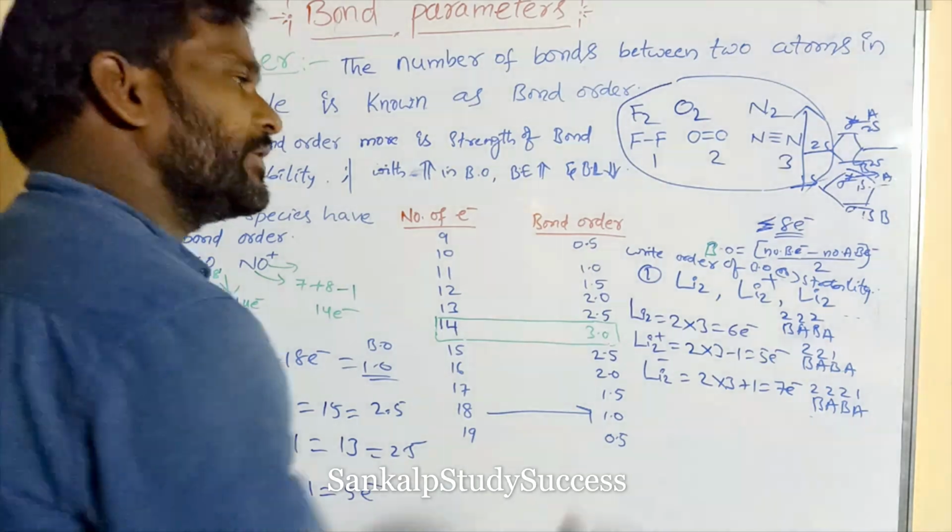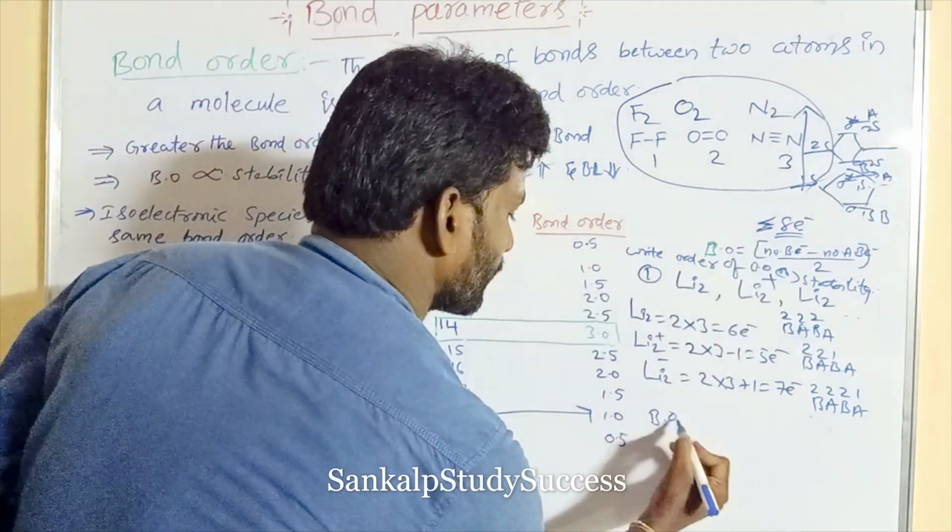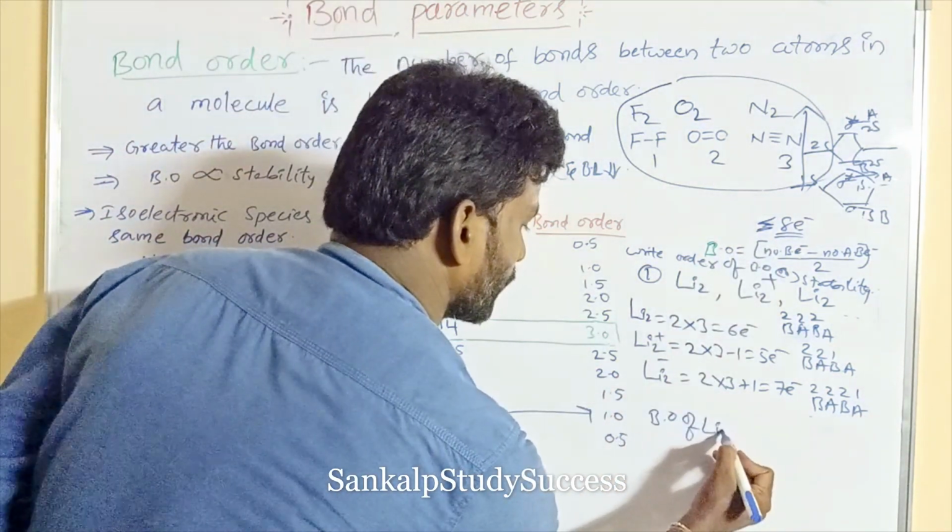Now we can calculate the bond order of Li2.